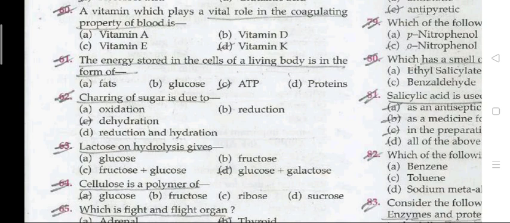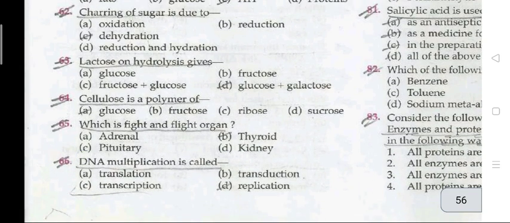Question 60: a vitamin which plays a vital role in the coagulating property of blood is vitamin K. Question 61: the energy stored in the cells of a living body is in the form of ATP. Charring of sugar is due to dehydration. Lactose on hydrolysis gives glucose plus galactose.